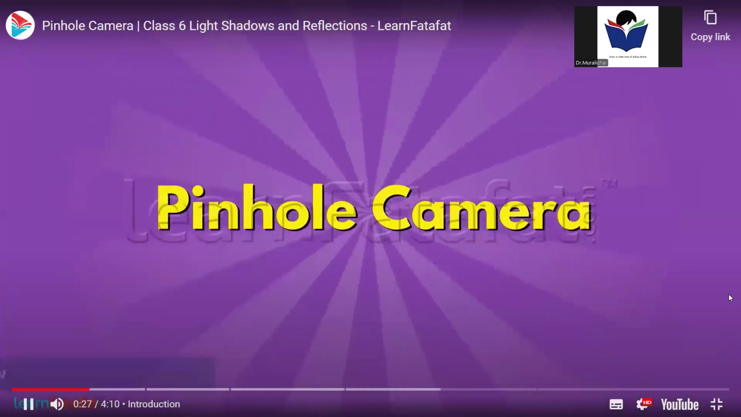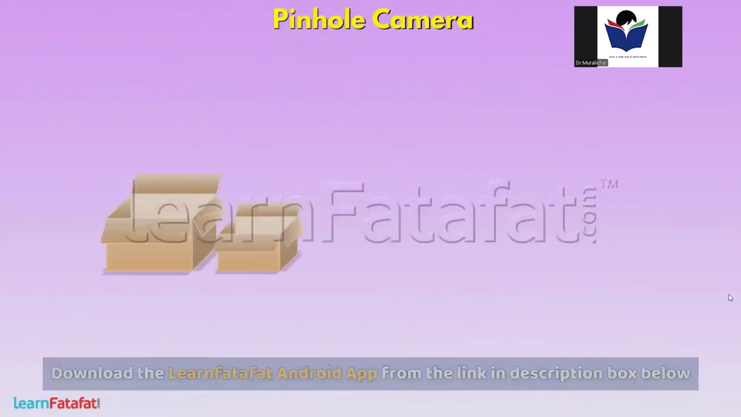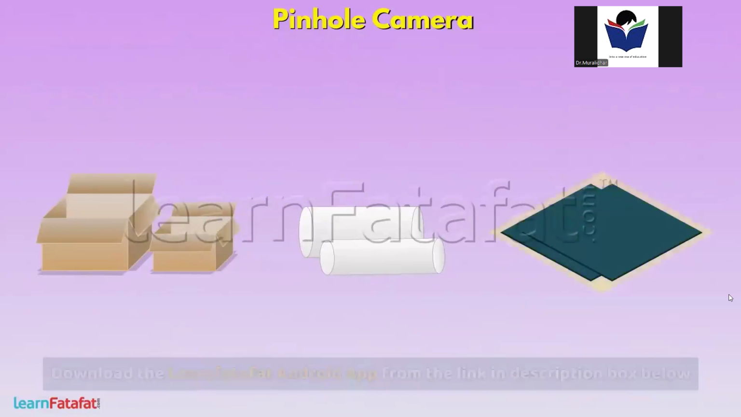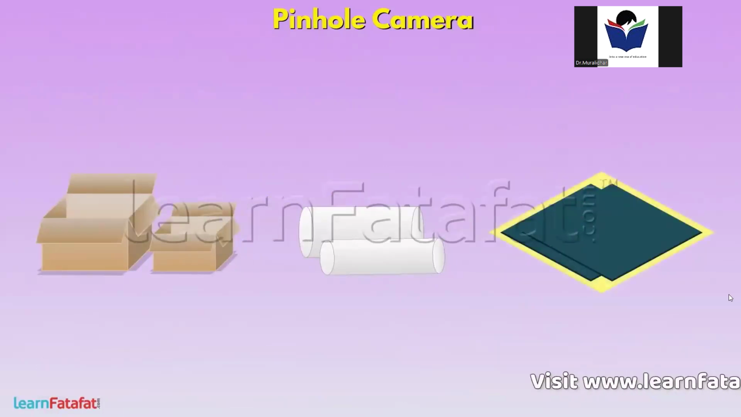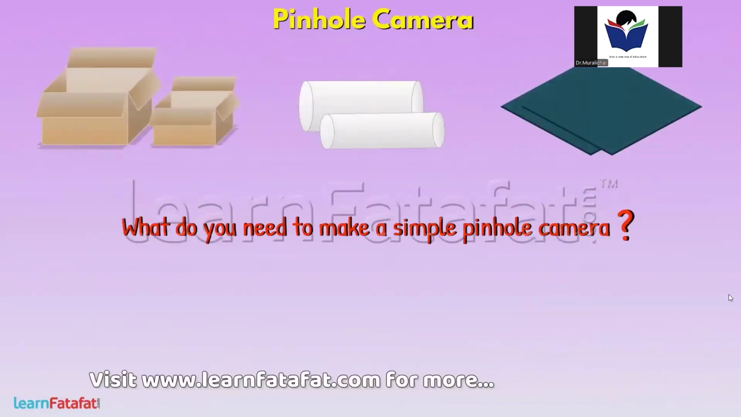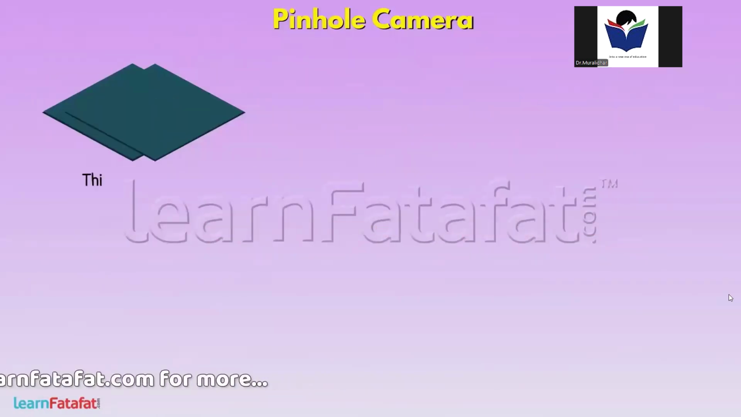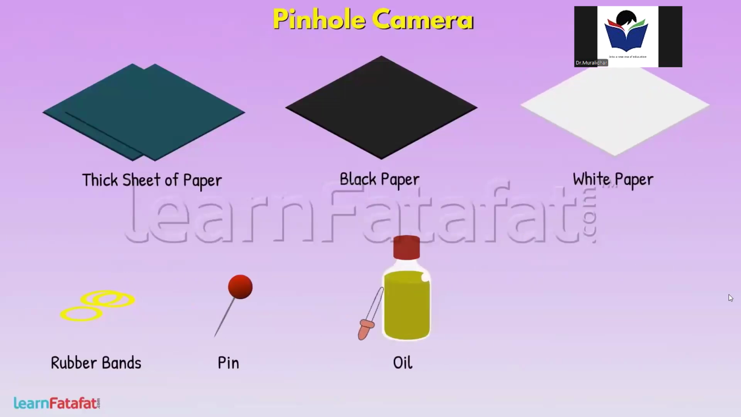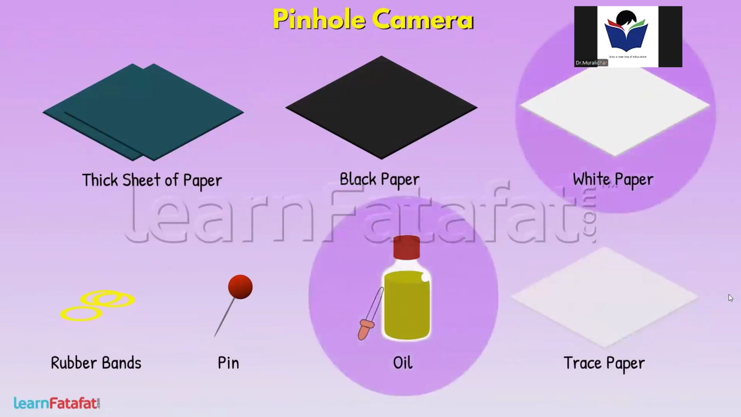Let's make a pinhole camera. You can make a pinhole camera using boxes, or PVC pipe or even a sheet of paper. We will use a sheet of paper as it is easily available. So what do you need to make a simple pinhole camera? You will need a thick sheet of paper, a black paper, a white paper, some rubber bands, a pin, and a small quantity of oil. If available, you can also get a tracing paper instead of white paper and oil.